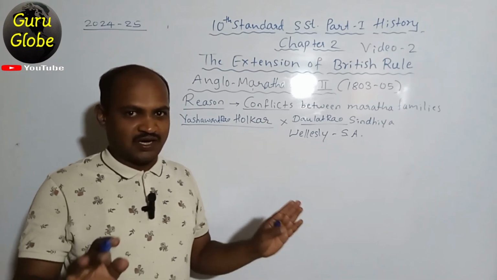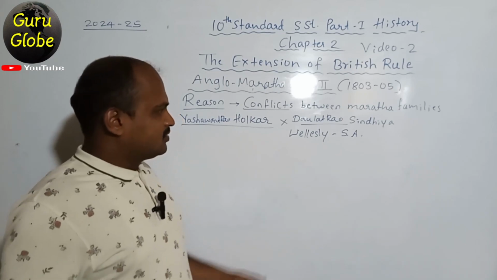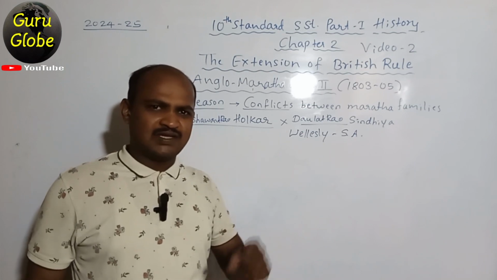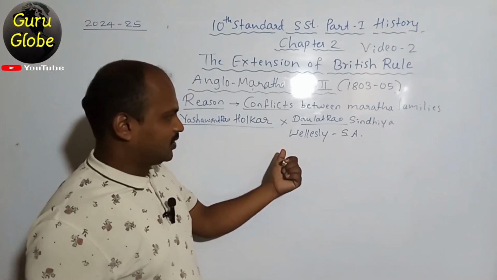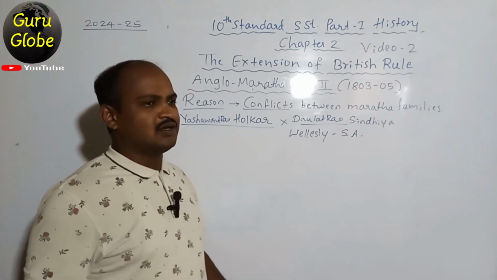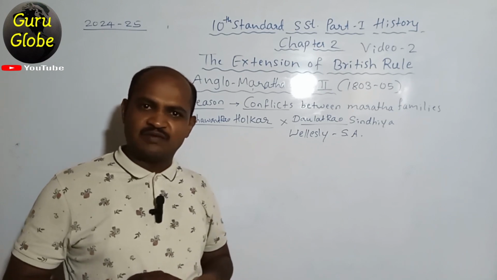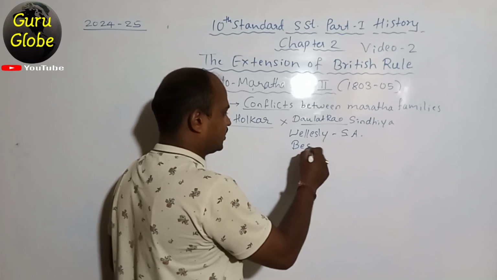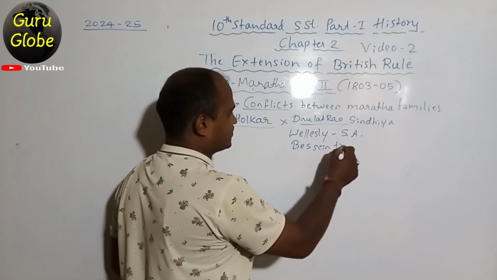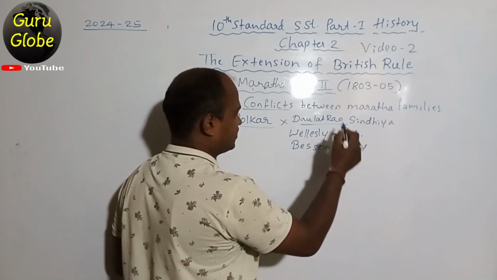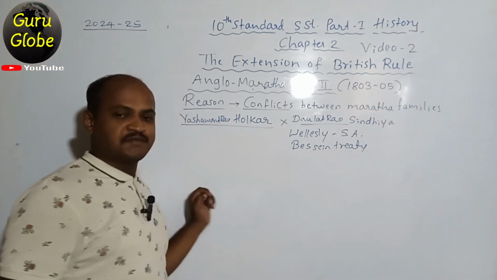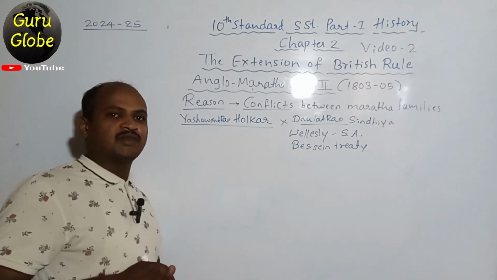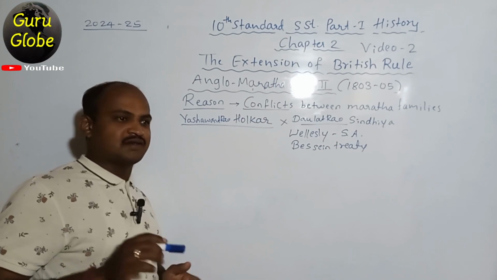I hope you are all understanding. Okay, fine. Here, the Peshwa accepted and agreed to the military agreement of the subsidiary alliance. The treaty he made with Wellesley is called the Bassein Treaty. As per the Bassein Treaty, the Peshwa accepted the subsidiary alliance.